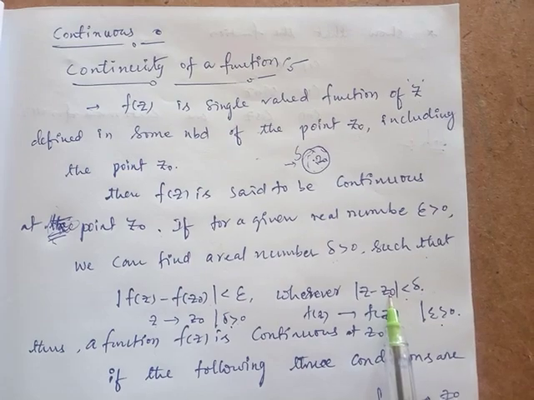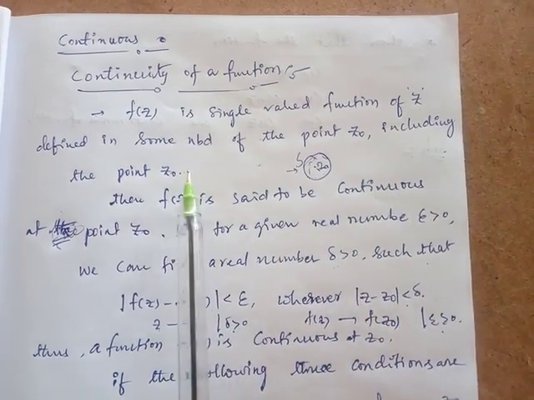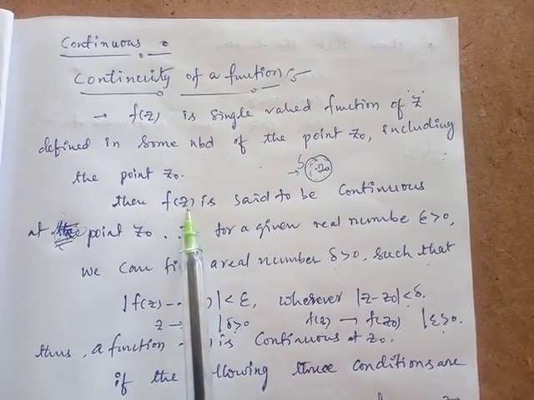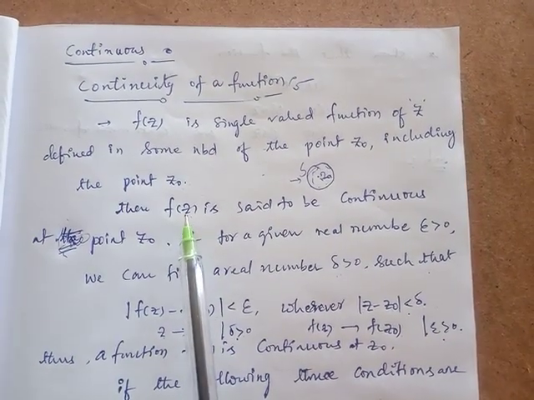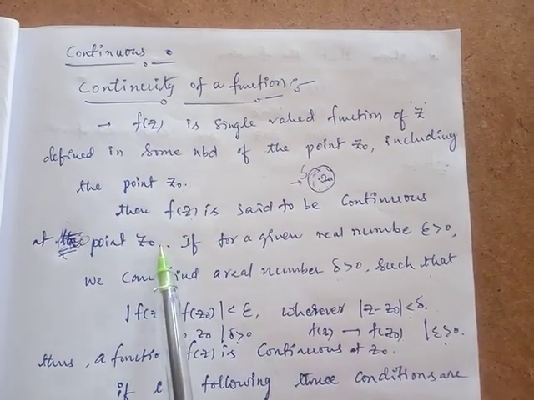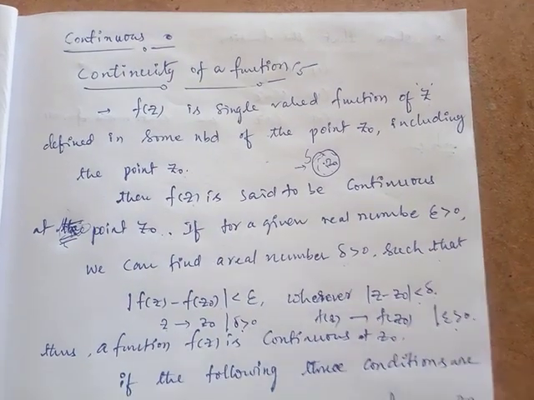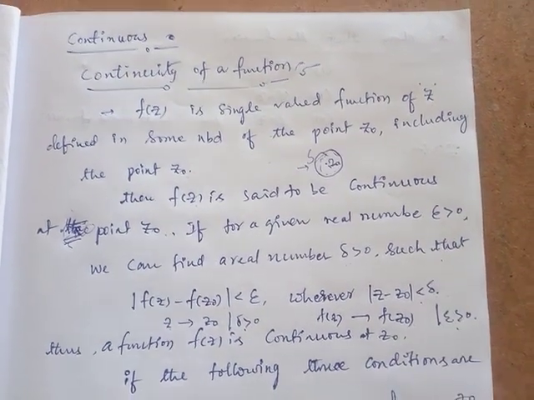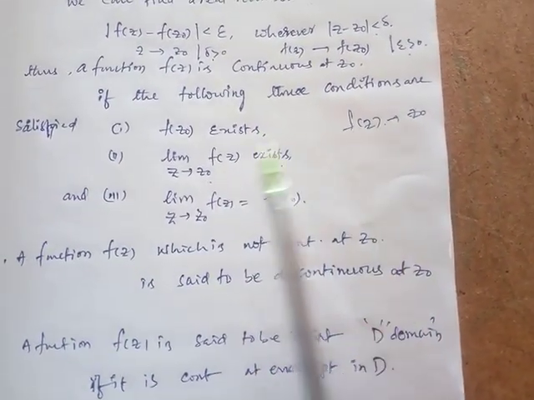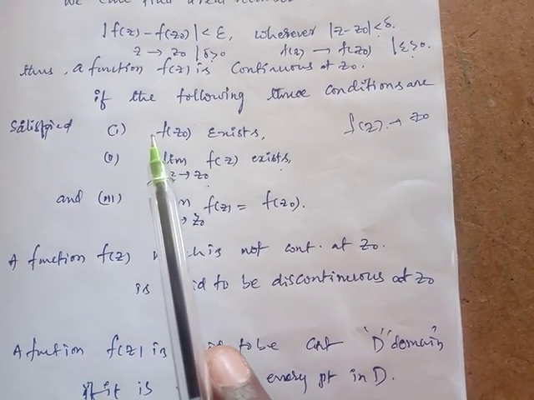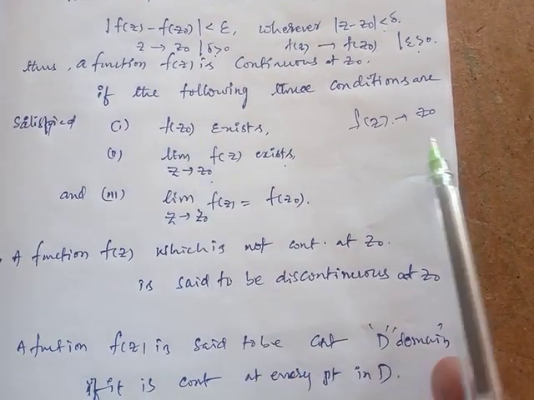Sometimes z is equal to z naught, because the neighborhood includes the point z naught. f of z must be defined at the point z naught. In other words, mathematically, if the following three conditions are satisfied, the function is said to be continuous at the point z naught.